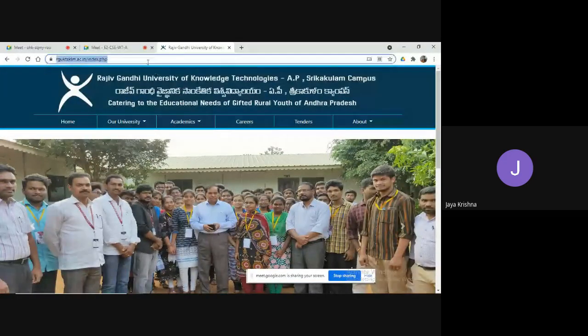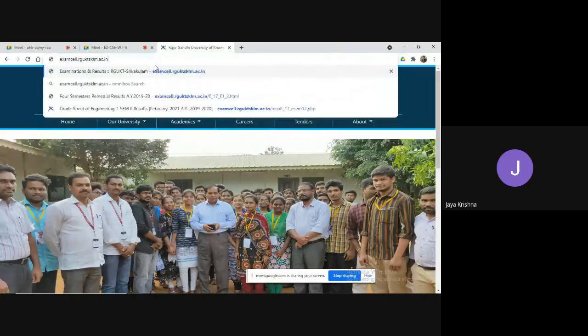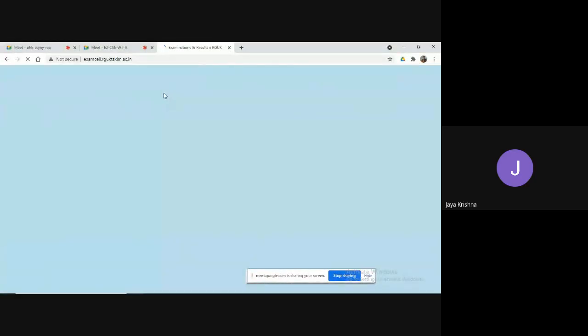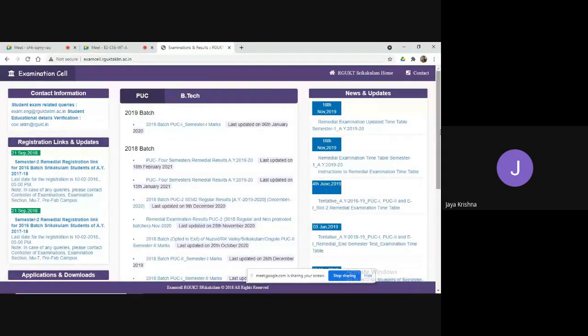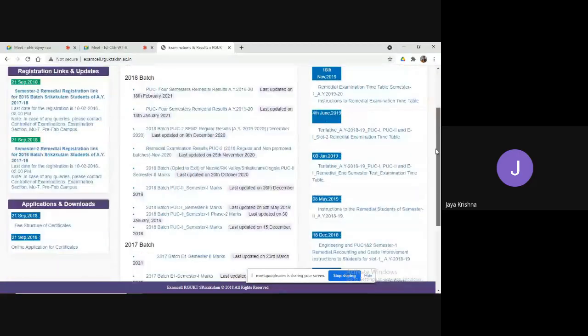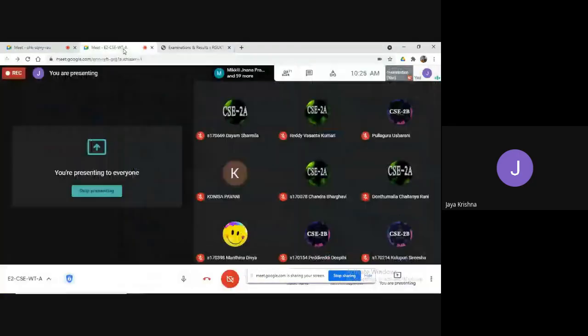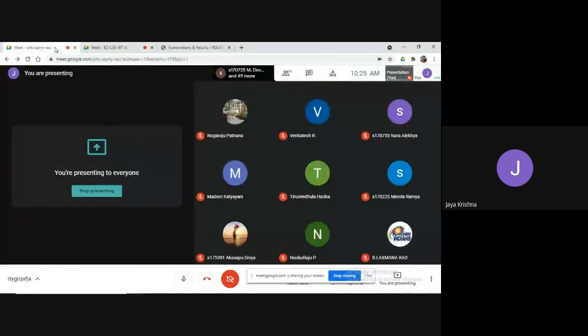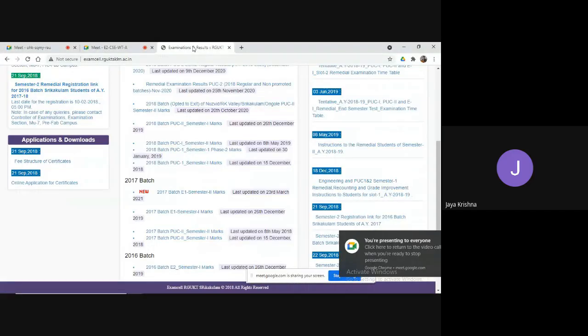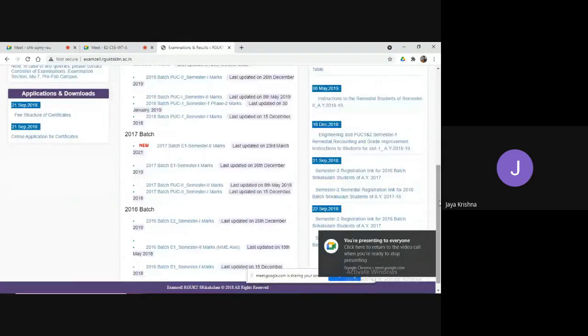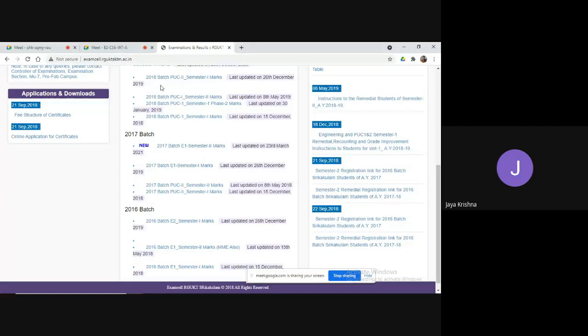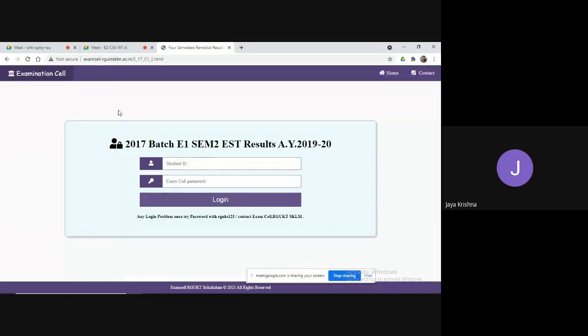If you open example.rgktsklm.h.in, is it a front end part or back end part? Yes, Sunil. Very good. It is also a front end part, meaning that wherever the user is interacting, we simply call it front end part. If you click on 2017 E1 semester 2 marks, it is also a front end part.